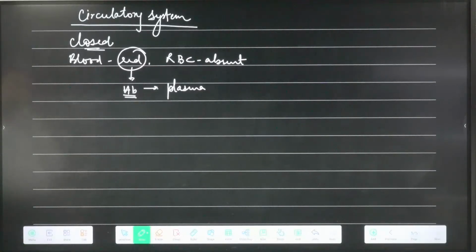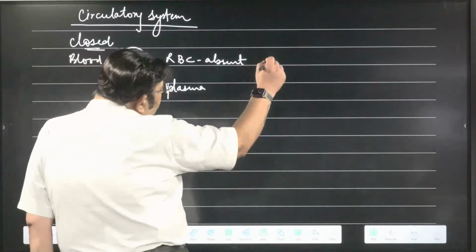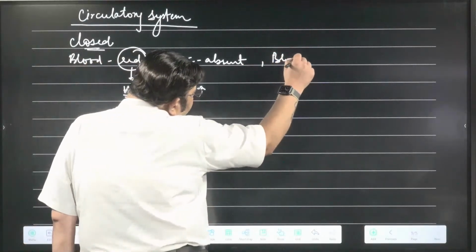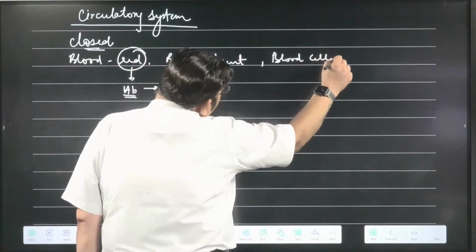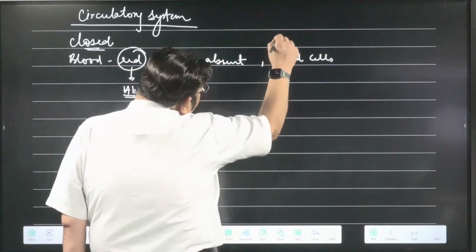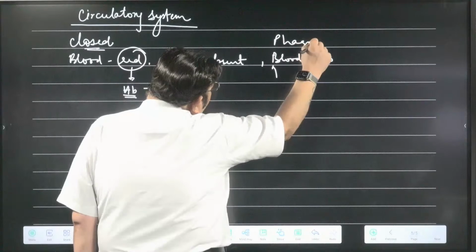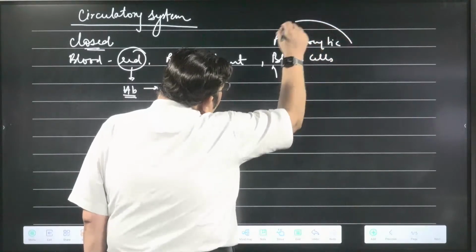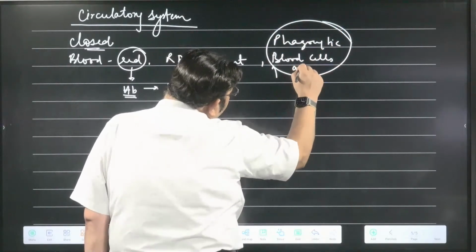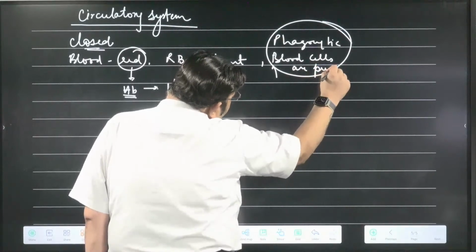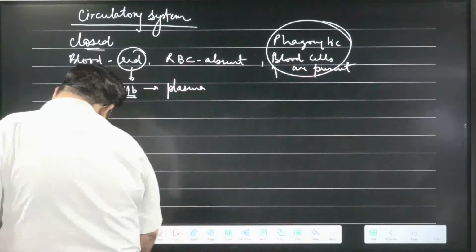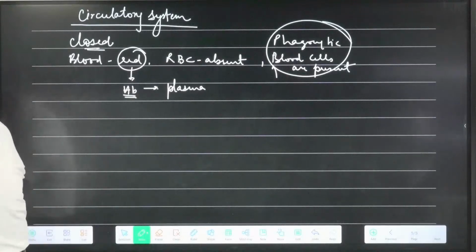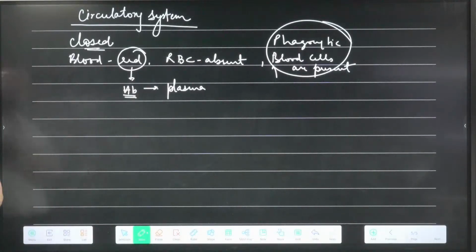There is no colored cell like RBCs, but other blood cells are present and they are phagocytic in nature.